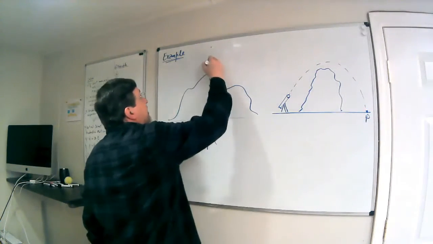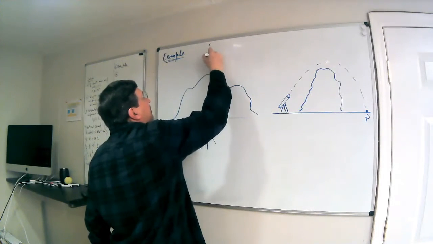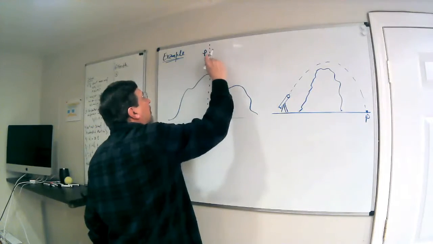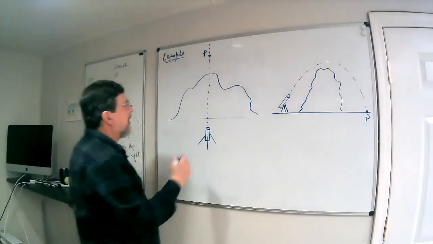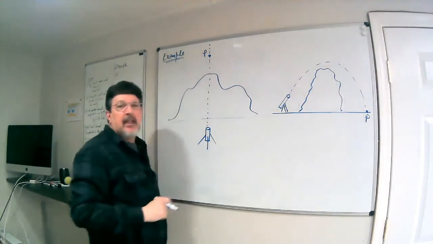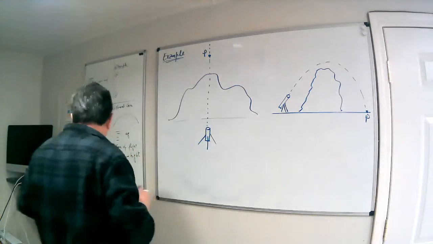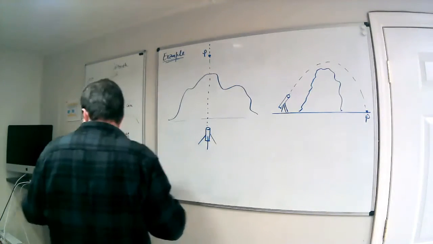So let's assume that's the point P that we are talking about here. That's the point P on the other side of the mountain. And the projectile is going to do that parabola, is going to hit that point P. So, why are we interested in this point P?